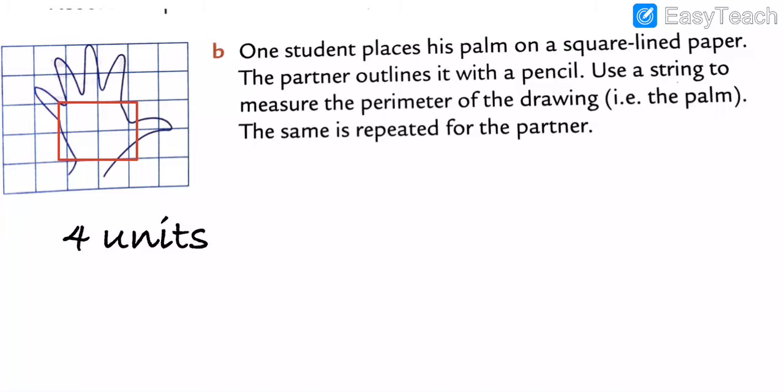Got my points? Like that, what you have to do? You have to make a unit box like that, and you have to draw any shape. Then, my dear students, you identify the length and find the perimeters. Measure the perimeters of the drawing. The same is repeated for the partner.